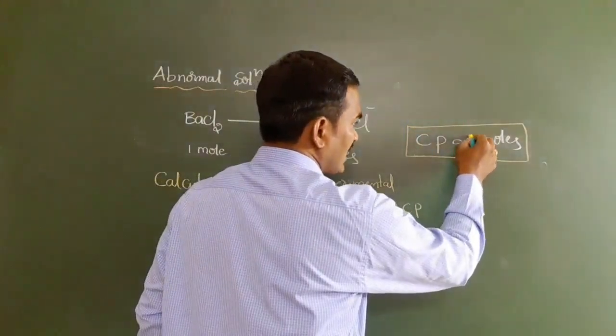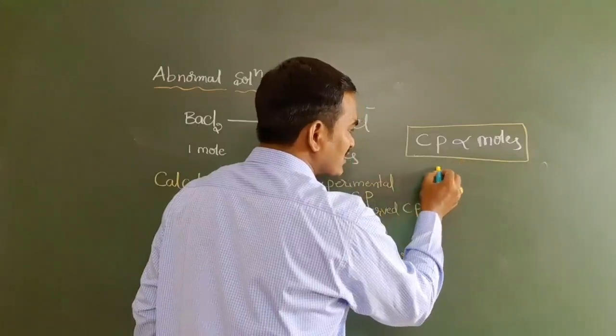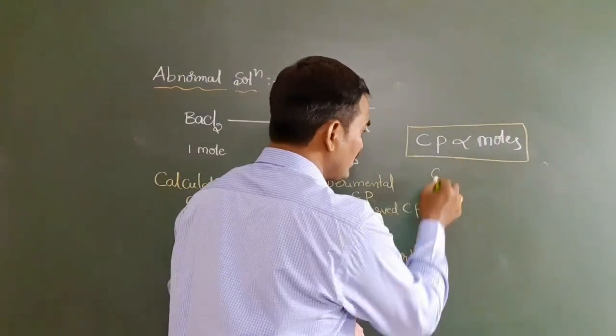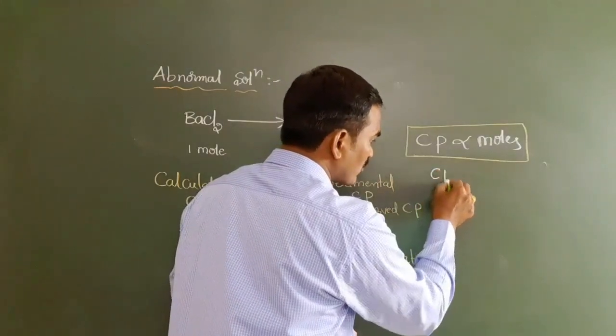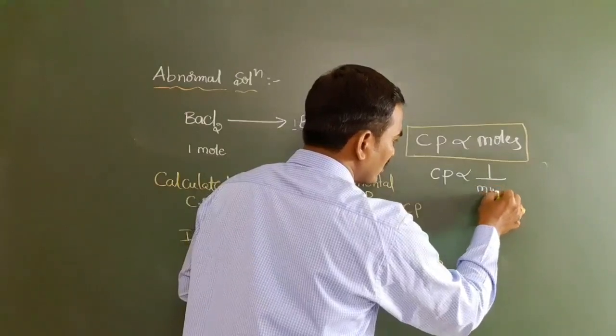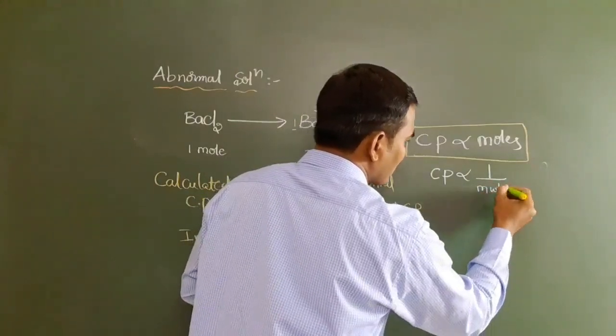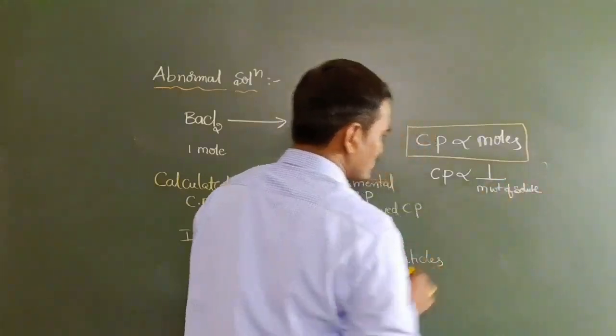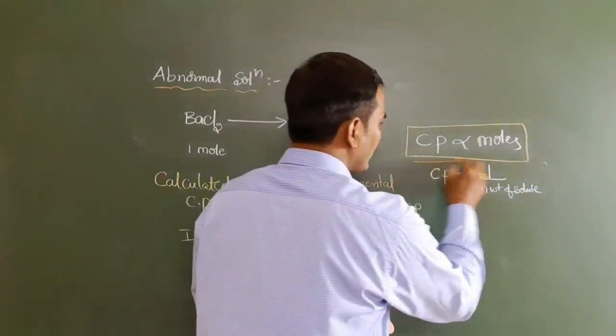Now one more point, which is also very important: the colligative property is inversely proportional to the molecular mass of the solute. Keep these things in your mind.